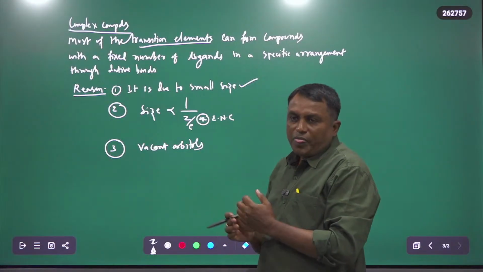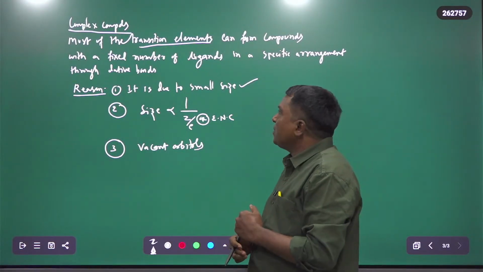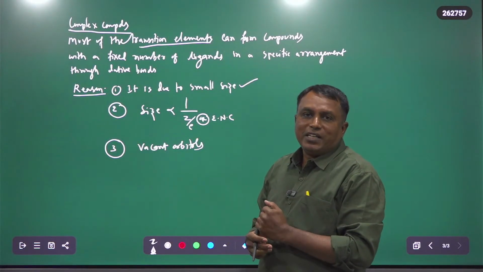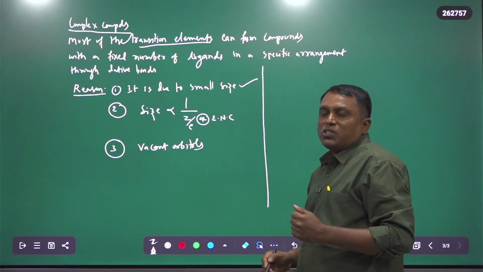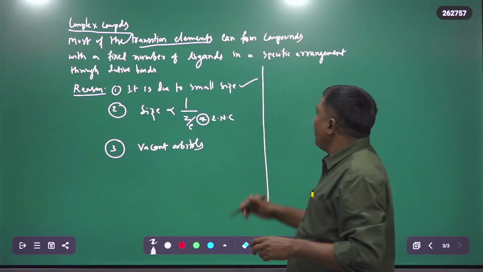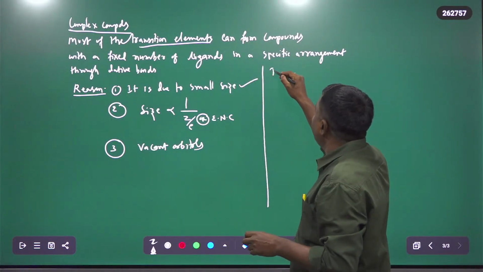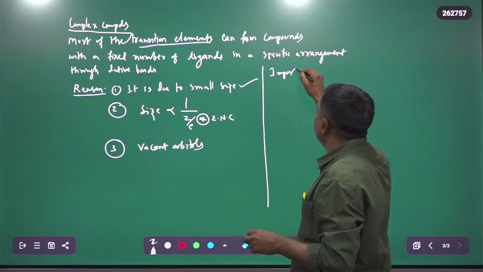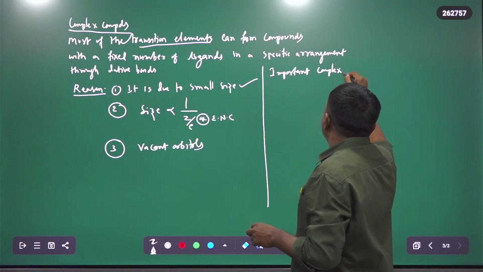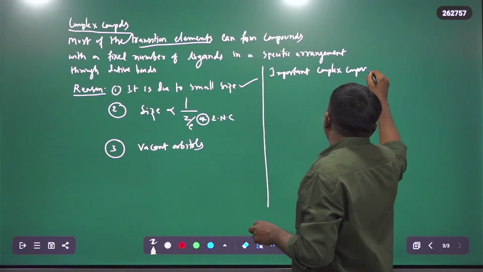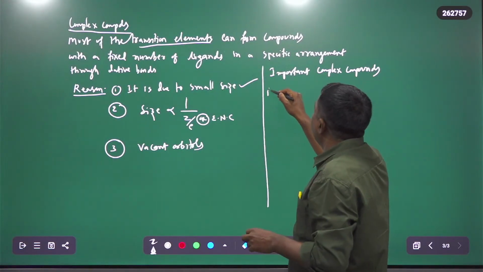Actually, these complex compounds are very important in our daily life, because the most familiar compounds like hemoglobin are important complex compounds. One is hemoglobin.